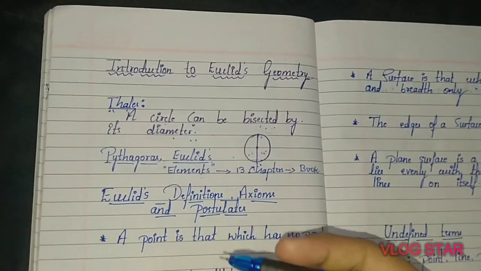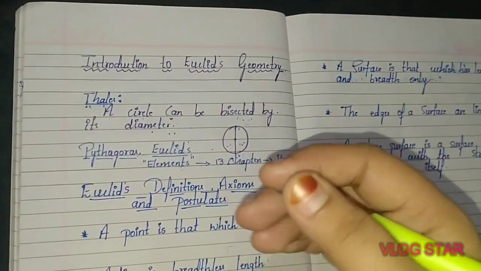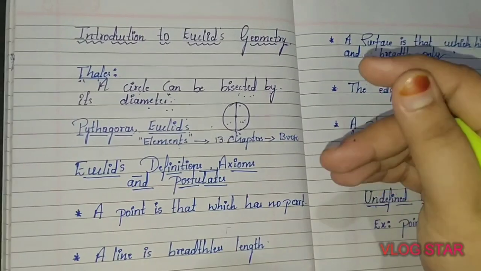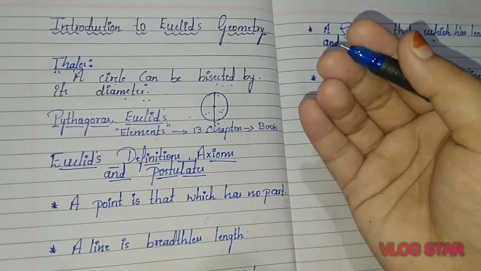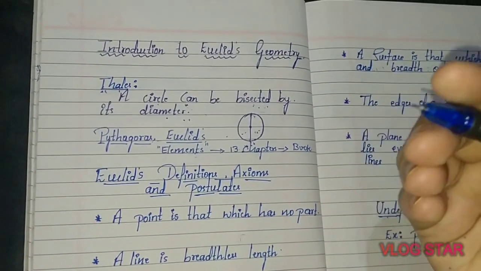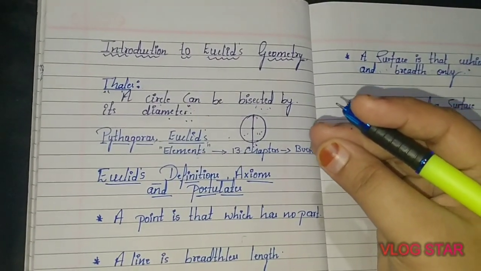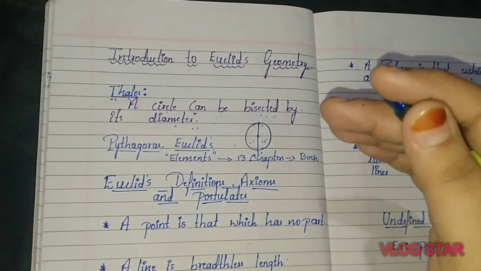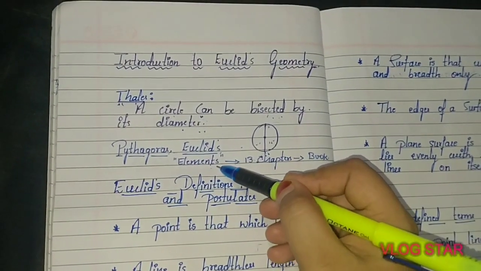After that, Thales' most famous pupil was Pythagoras. Pythagoras and his group discovered many geometric properties. After that, Euclid, the father of geometry, was the teacher of mathematics at Alexandria. He collected all the known work and arranged it in the form of a treatise, meaning a written work. That written work he called Elements.